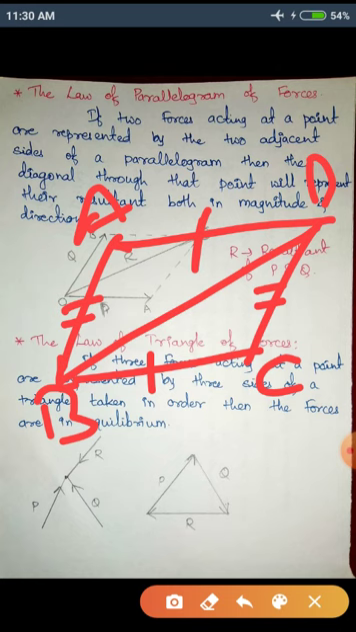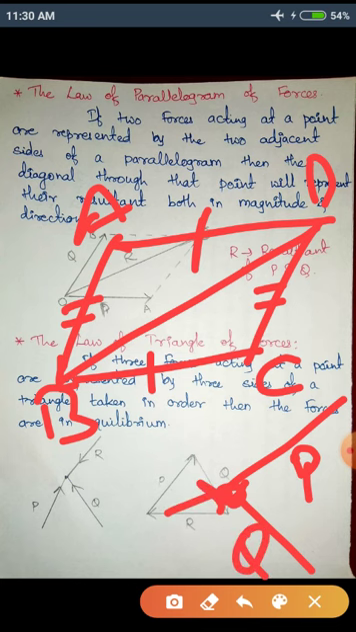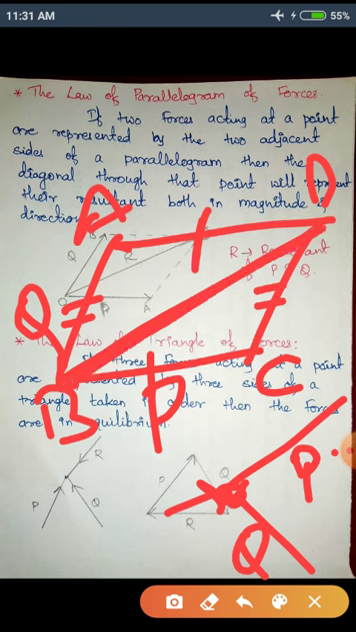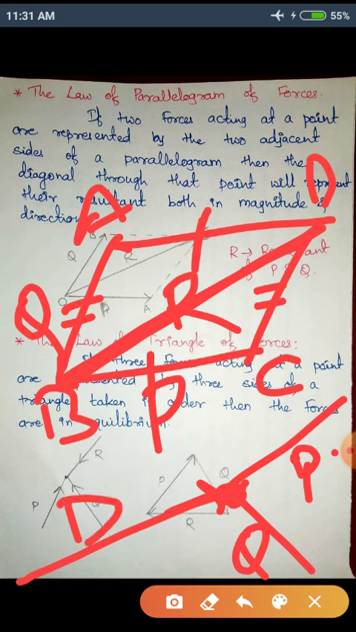Then I'll say what this law of parallelogram is. Suppose I have one point and two forces are acting on it. Suppose force P is acting on this point and Q is also acting on this point. What happens if I take P and Q along two adjacent sides of a parallelogram? If I take forces acting at a point along two adjacent sides of a parallelogram, then the diagonal through that point represents the resultant of P and Q. The diagonal represents the resultant. So suppose the resultant is this. This is nothing but our diagonal in this case.